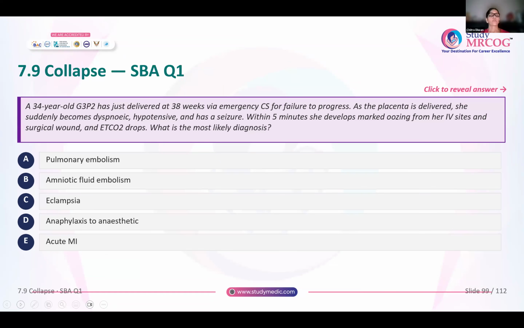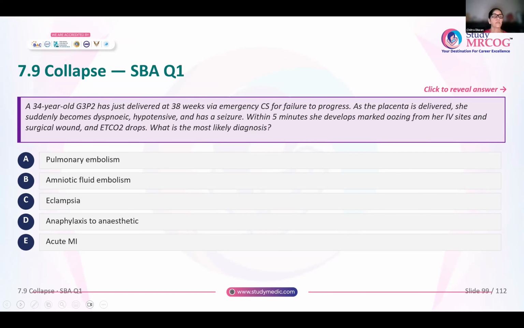Let us see a few SBAs. So you have this 34-year-old gravida 3 para-2, she delivered at 36 weeks via a cesarean section for failure to progress. As the placenta is being delivered, she becomes dyspneic, hypotensive, and she has a seizure. Within 5 minutes, she develops marked oozing from IV sites and the surgical wound. Her CO2 drops. What is the most likely diagnosis?